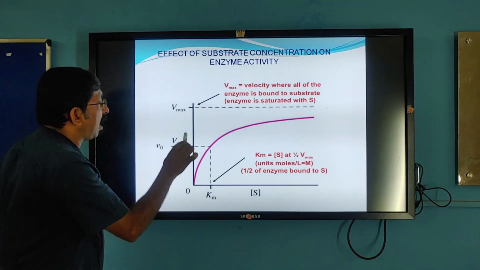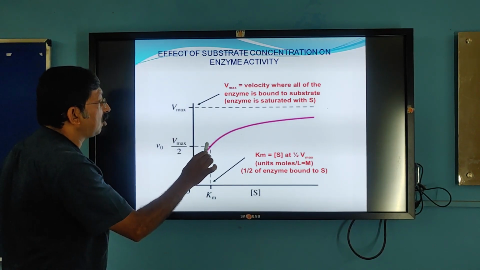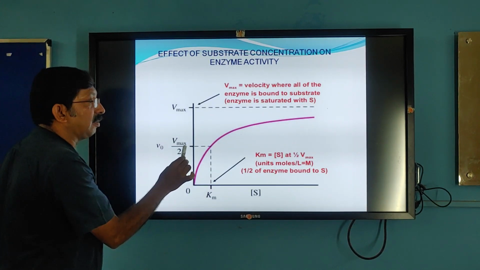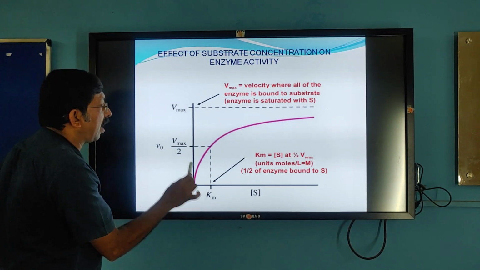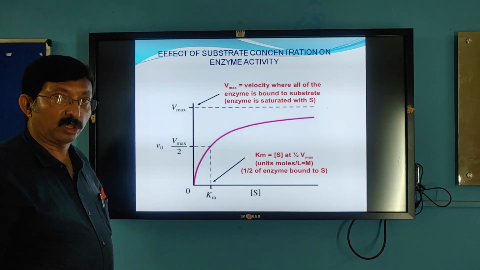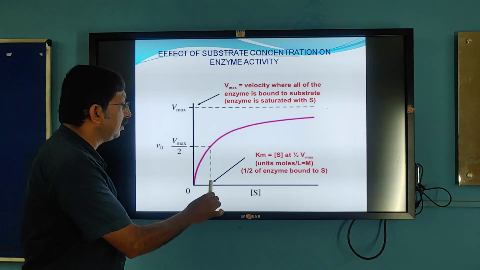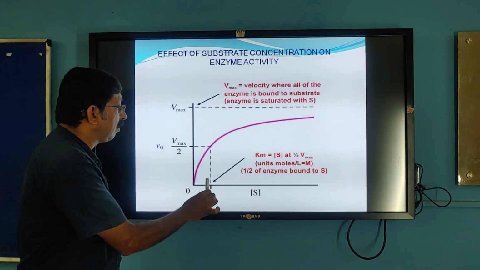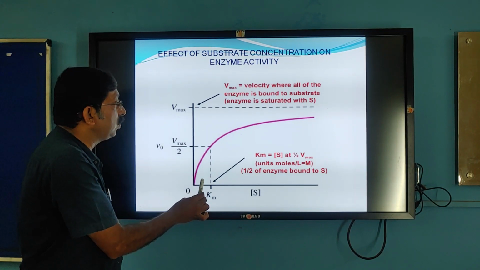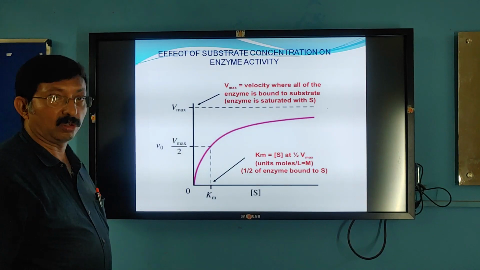If you take half of the Vmax, 50% of the maximum velocity, the substrate concentration required to achieve 50% of the maximum velocity is called the Km constant, the Michaelis-Menten constant. It was given by an enzymologist, a biochemist, as the Michaelis-Menten constant. So it is the concentration of the substrate required by any enzyme to achieve 50% of the maximum velocity. That is called the Km constant.